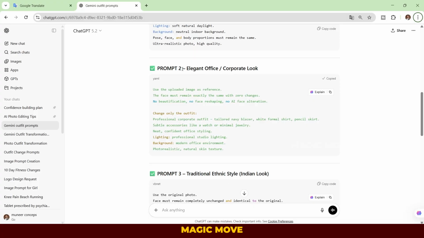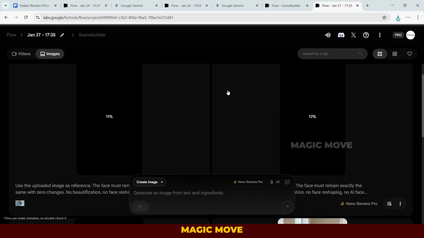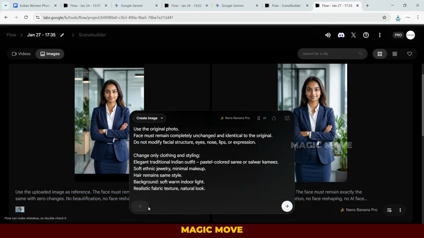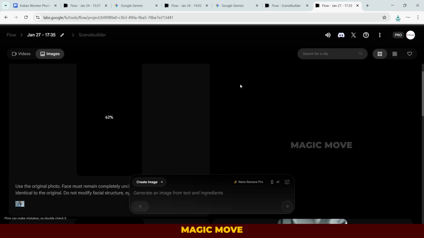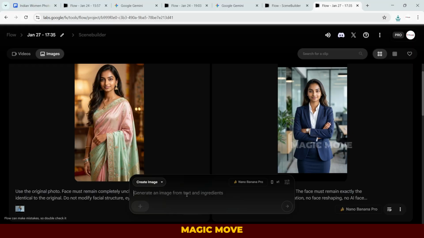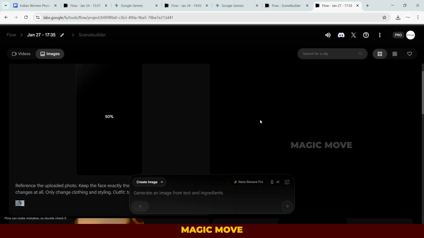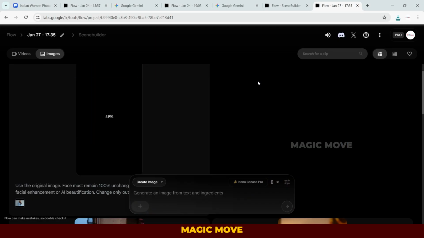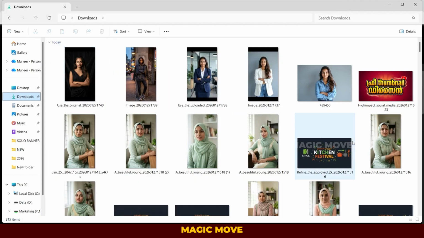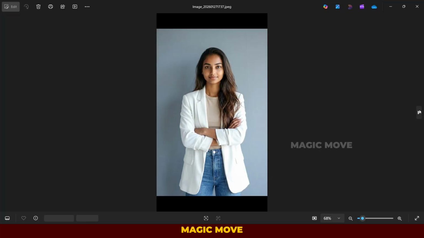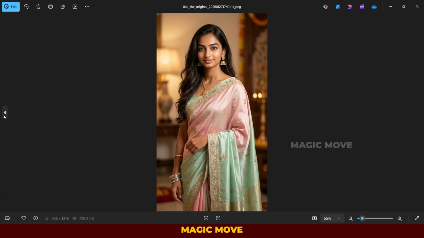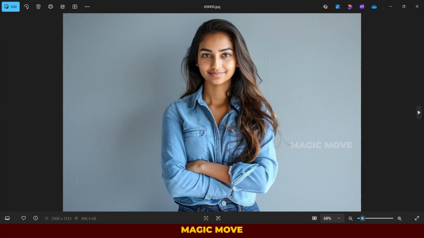Now, copy each prompt one by one, paste it here, and generate different images. Using this normal photo, we have created beautiful images with different outfits. The face remains exactly the same and has not been changed.